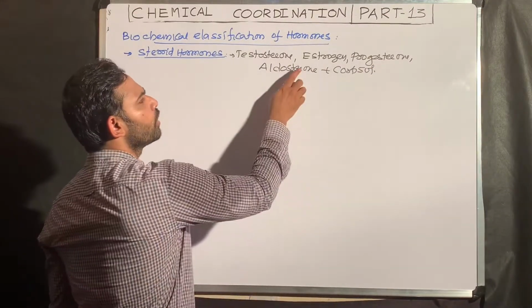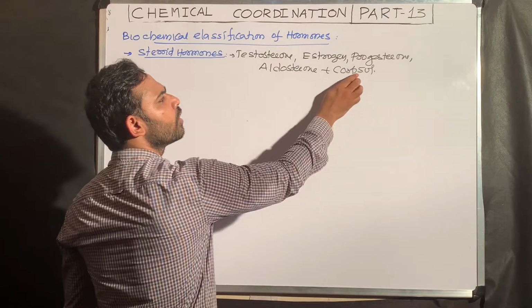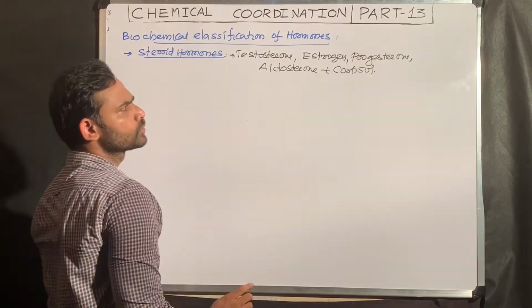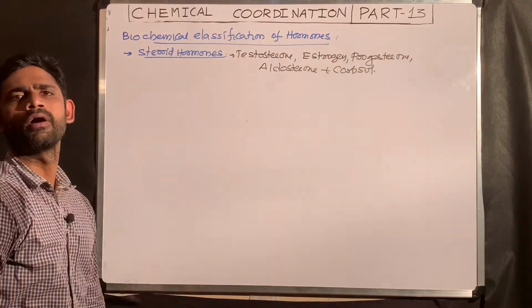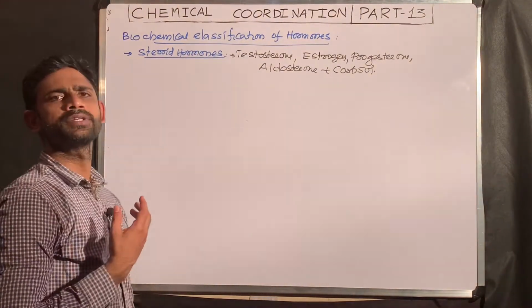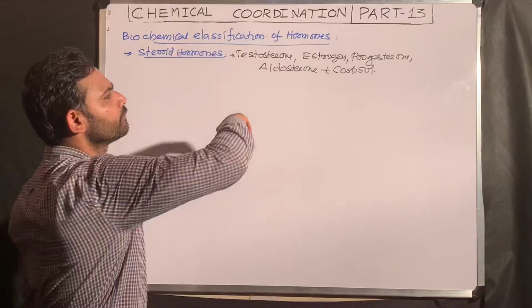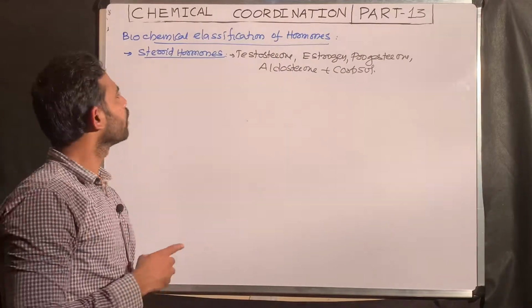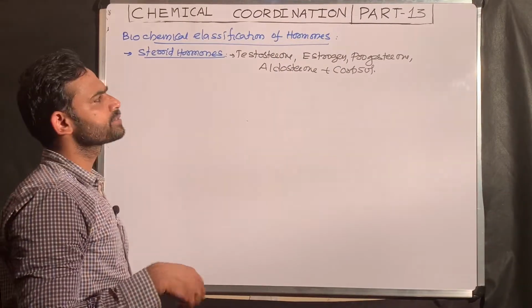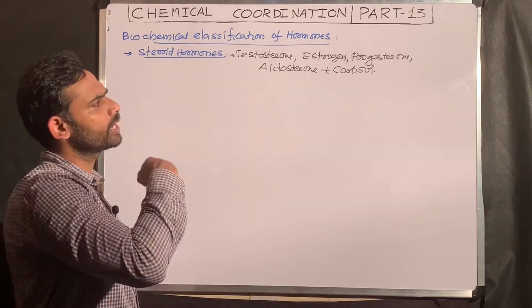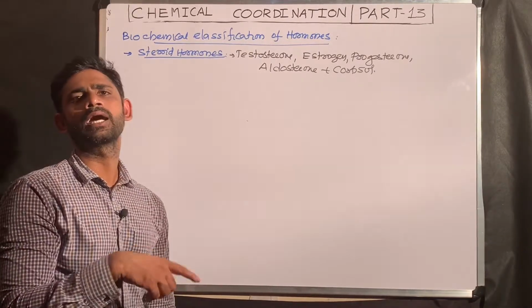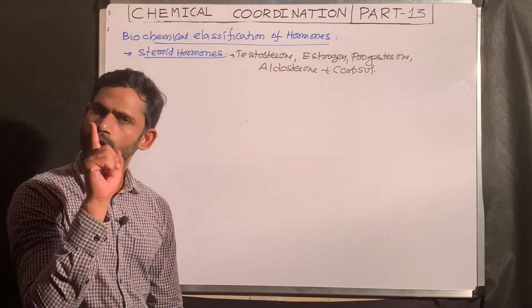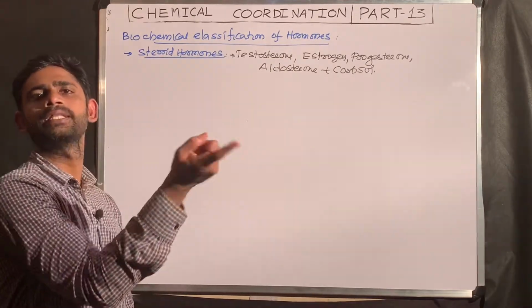So these five hormones belong to steroid hormones. These are synthesized from cholesterol. Since these five hormones are lipid derivatives, they are also hydrophobic hormones. That I am going to explain in the next part.